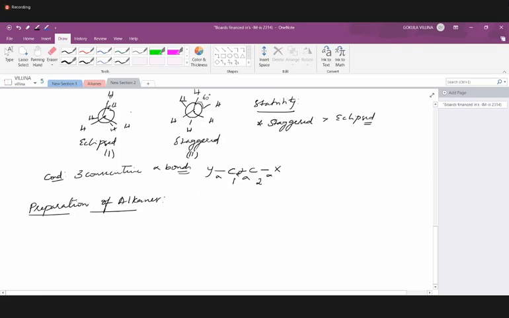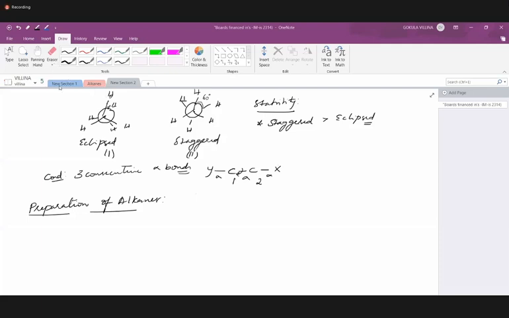In the eclipsed form, because of the alignment of the electron clouds, there were repulsions and the molecule was not stable. There is some strain to it. So when we rotate it, we decrease that strain by increasing the space between the electron clouds. If that strain is present in the eclipsed form, we call it torsional strain in simple words.